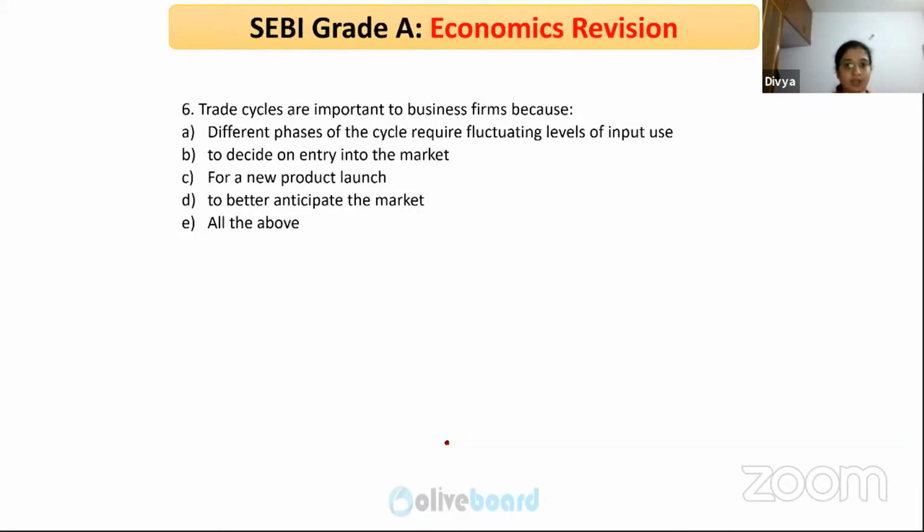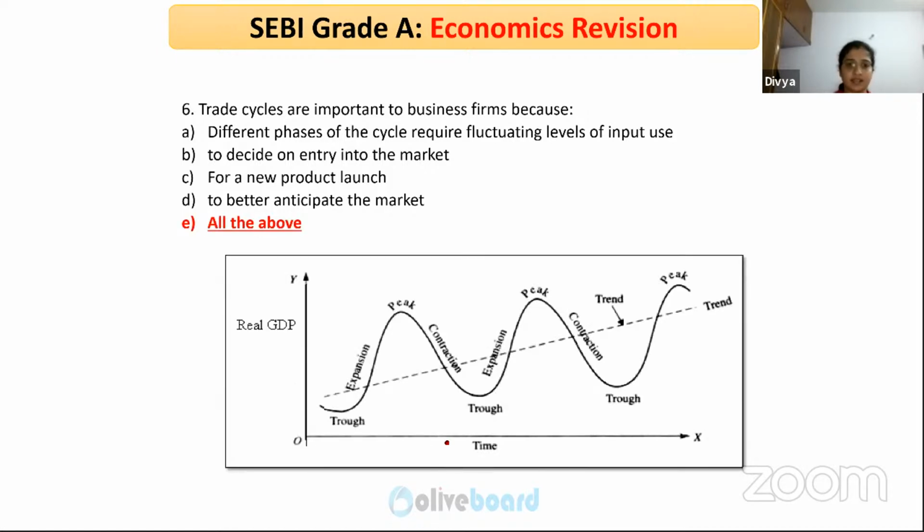So trade cycles are important to business firms because... what's the answer? I think it's quite easy to answer. Yes, all the above. So what are trade cycles? Trade cycles are the economic fluctuations happening in the economy.